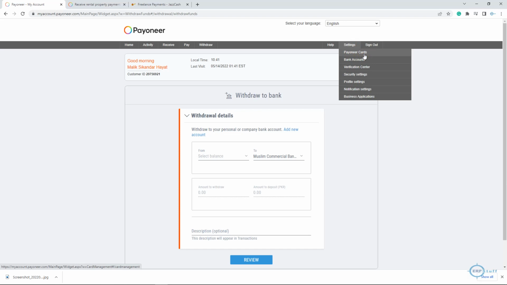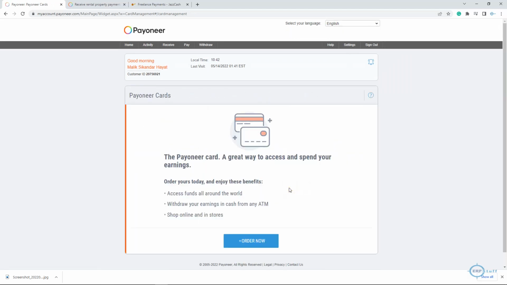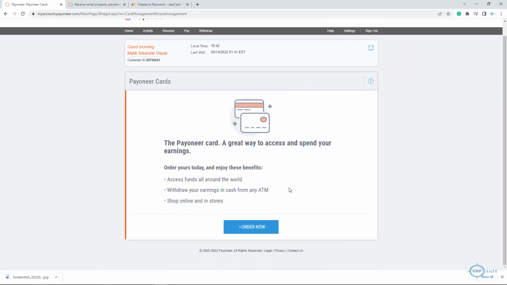It has a minimum limit. I believe you should have a transaction or balance of $100. After creating your account, you will not have this option. So you should have, I think, $100. Then you will have this Payoneer card option activated.